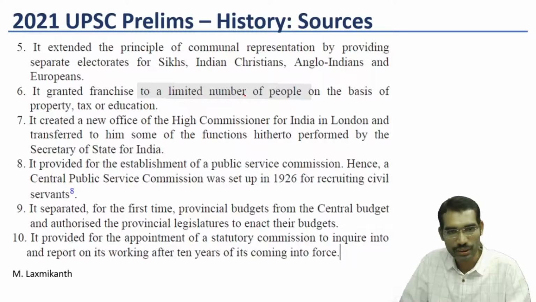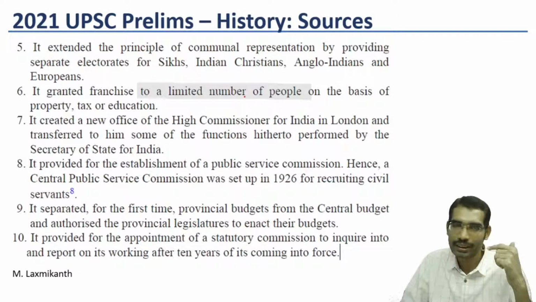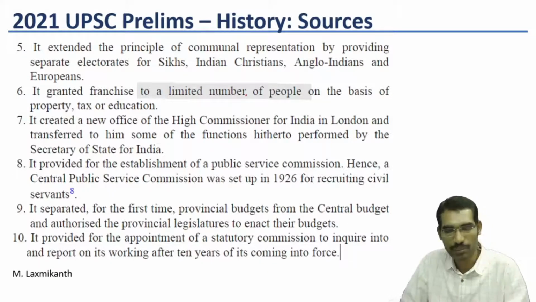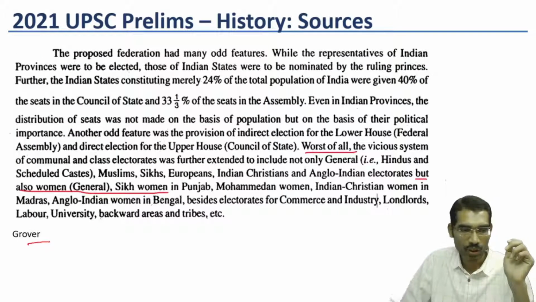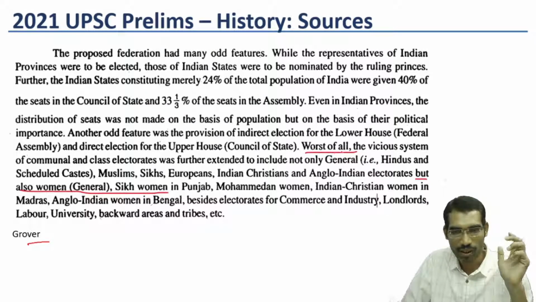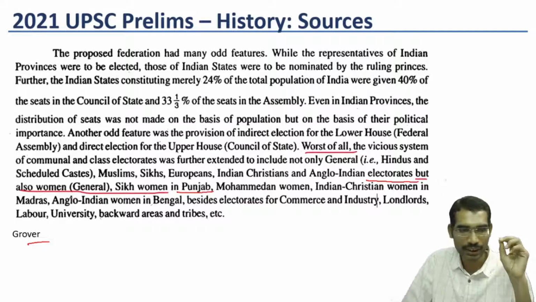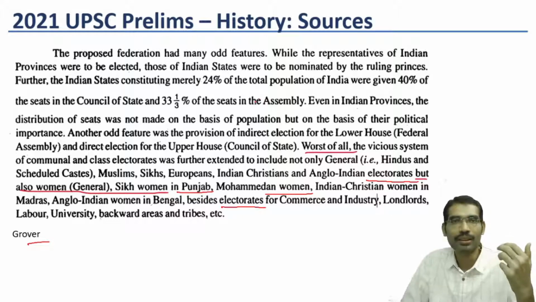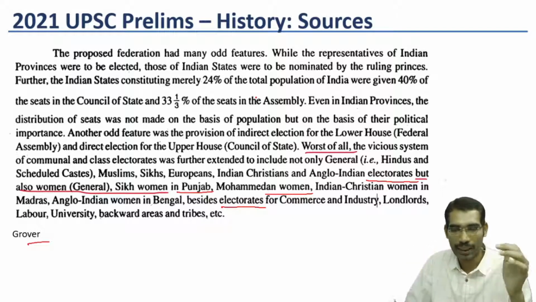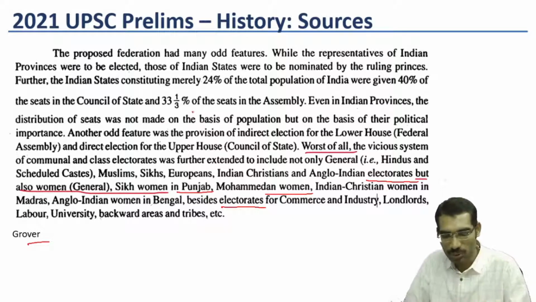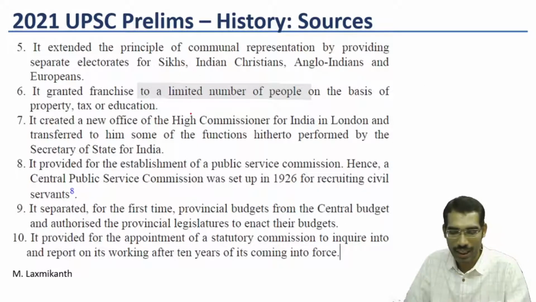Even history optional students read a book called Grover. Grover gives this line, 'worst of all', this electorate, but also women in Punjab, Sikh women, general category women and Mohammedan women were also given communal representation. So there is a specific paragraph in Grover.